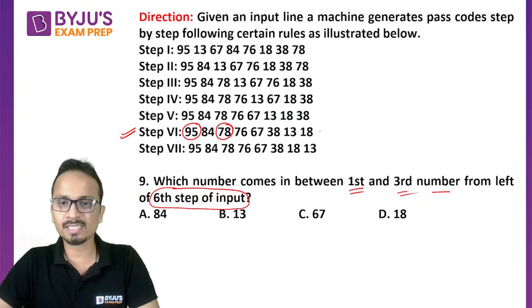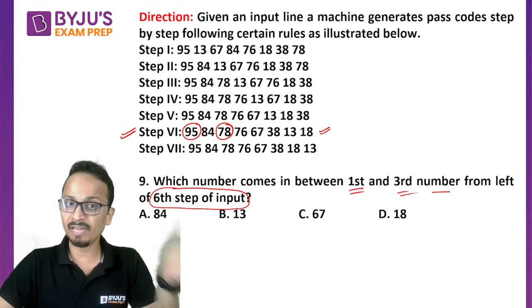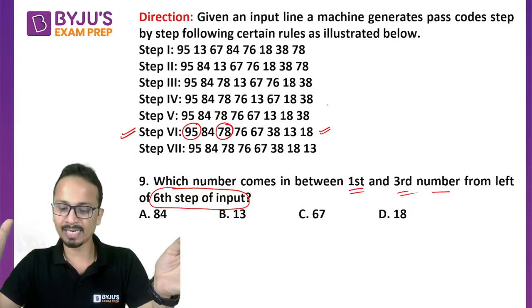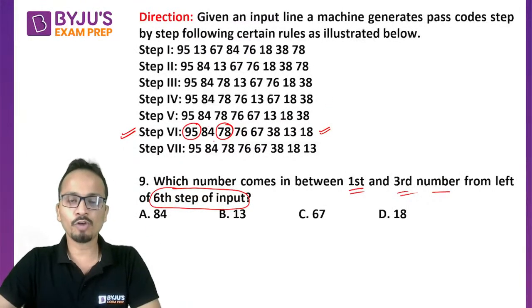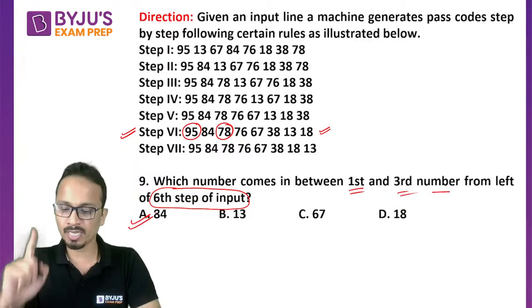So the 6th step is this one. Between the first and third number from the left, which number comes? It is 84. You will have to check the 6th step of the input, and check from the left, not from the right hand side. So from left, 84 is the number between the first and third. So the answer should be option A.